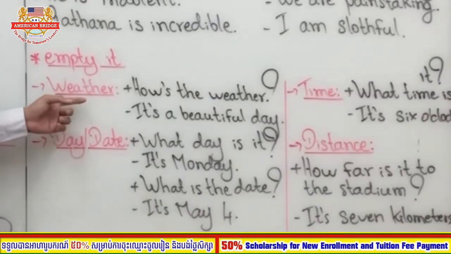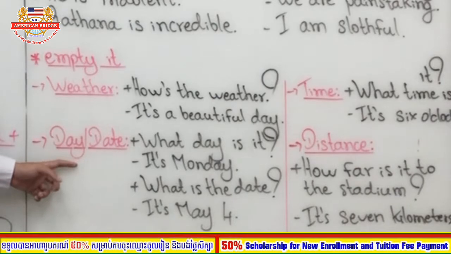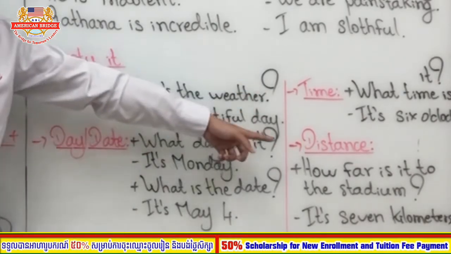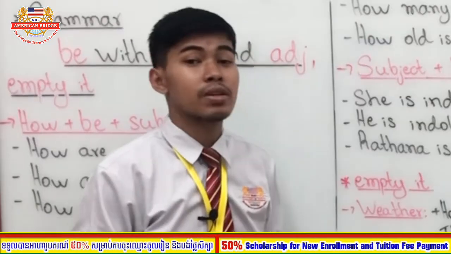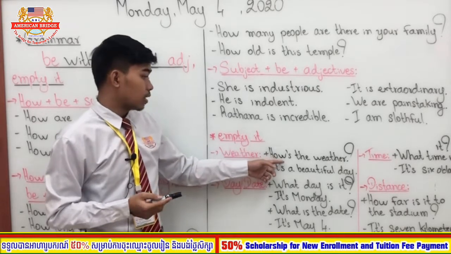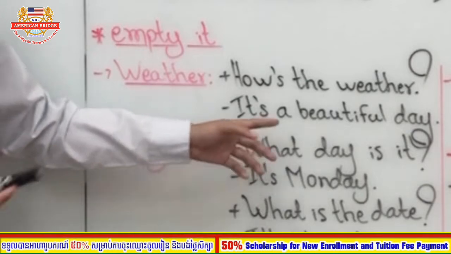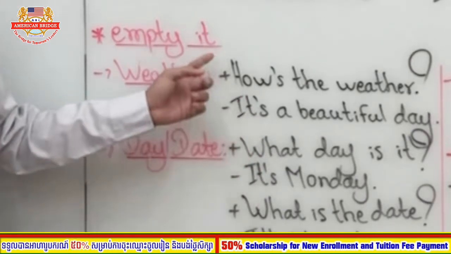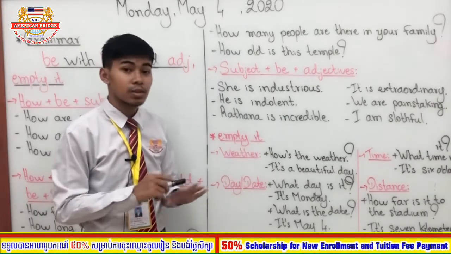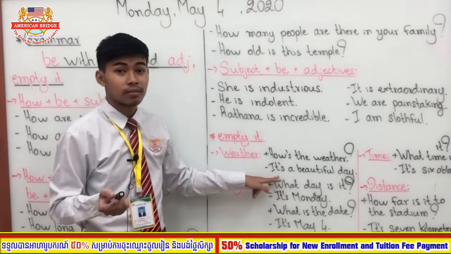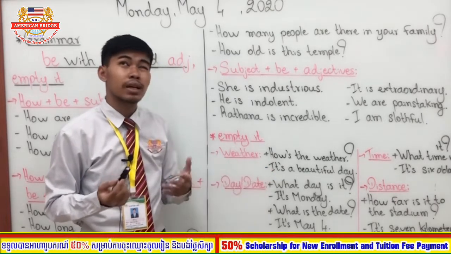Okay? So when we talk about weather, when we talk about day or date, when we talk about time, or when we talk about distance, we always use empty it. For example, you ask, how's the weather today? It's a beautiful day. So it here is an empty it because it doesn't refer to anything. It is sunny today.